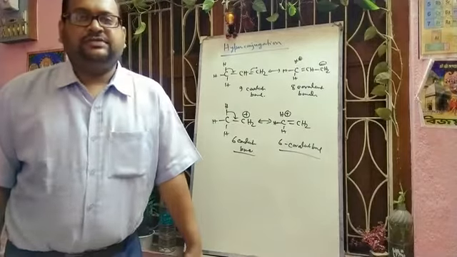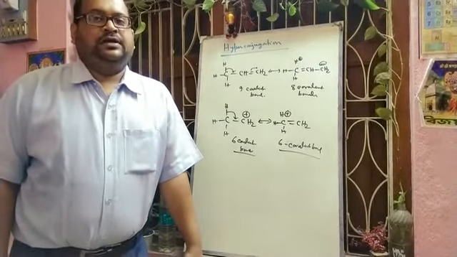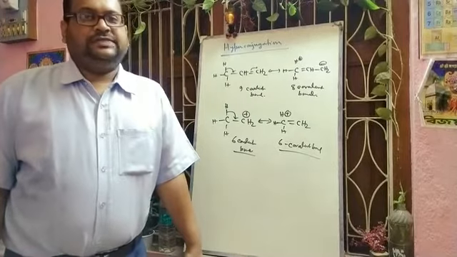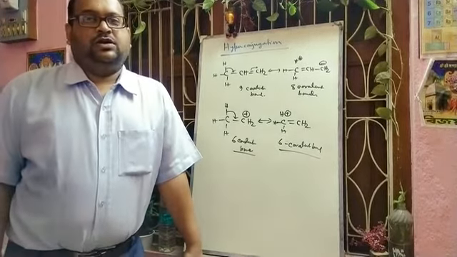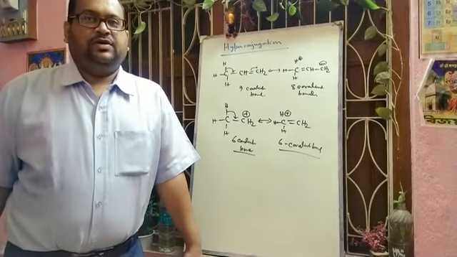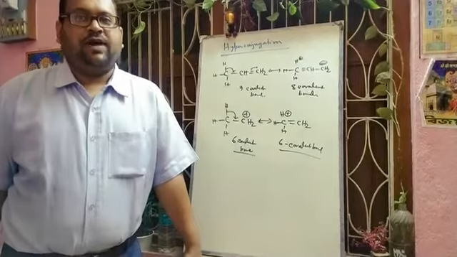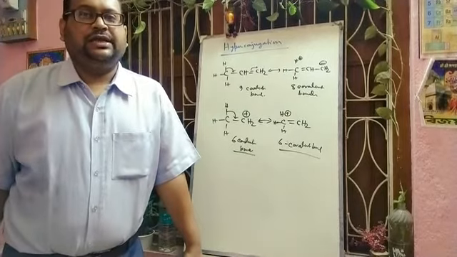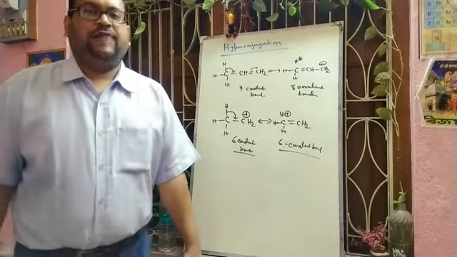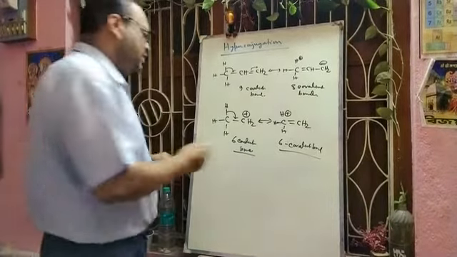The hyperconjugation effect is a much weaker effect compared to the resonance effect. And hyperconjugation can explain the stability of alkenes. The lower the heat of hydrogenation, the greater the stability. On the basis of heat of hydrogenation values, it has been found that the greater the number of alkyl groups attached to the double bonded carbon atoms, the greater the stability. Here I can give you one example.